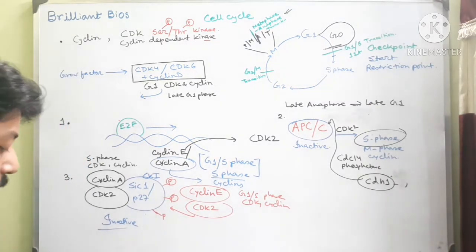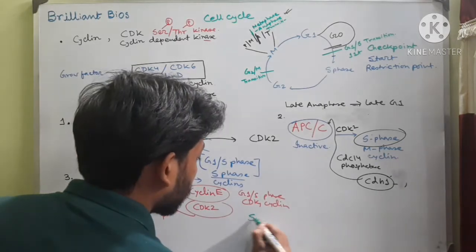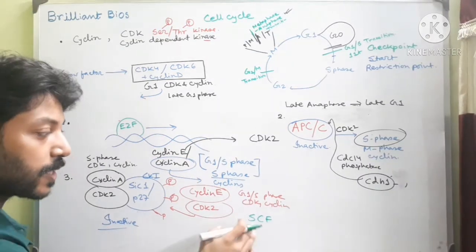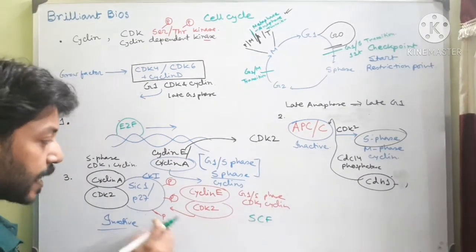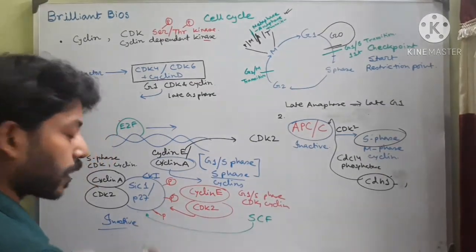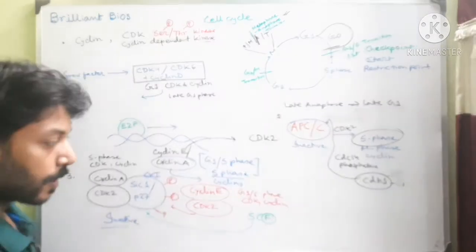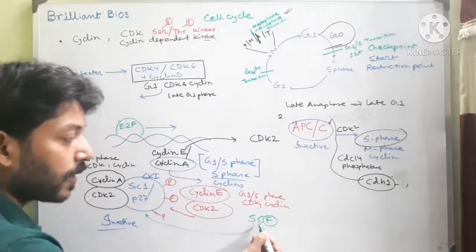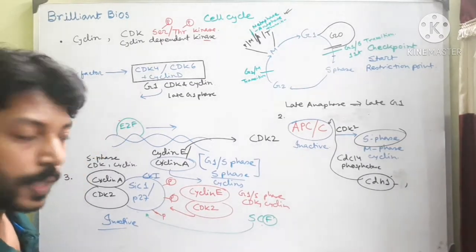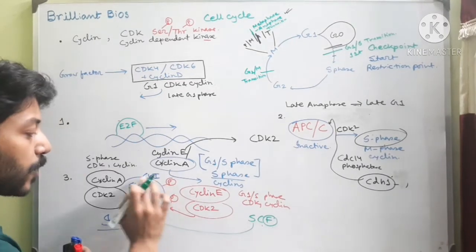a protein called SCF, this is a ubiquitin ligase, that means this protein can ligate ubiquitin. They actually target this phosphorylated product. F means F-box, S for SKP1, C for Cullin, and F for F-box. There are three subunits, and this is a subunit that can help in the attachment of ubiquitin.